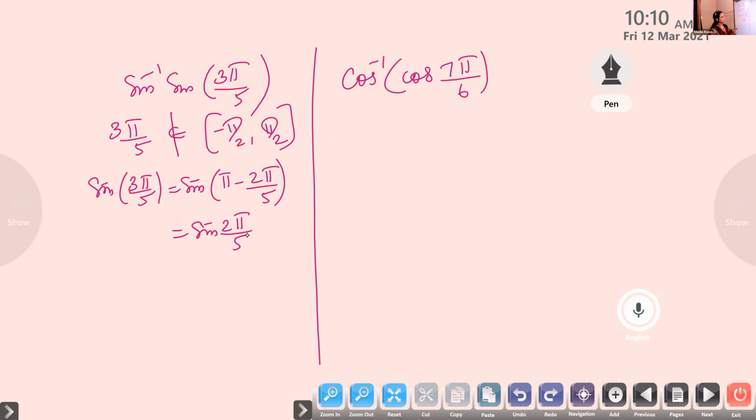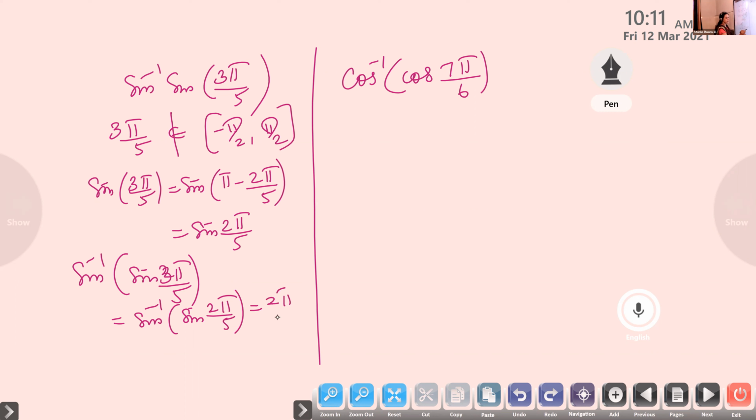Now, sine inverse of sine 3 pi by 5 we can write as sine inverse of sine 2 pi by 5. Sine inverse and sine will get cancelled, so we'll get 2 pi by 5.